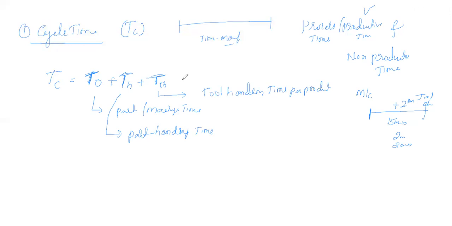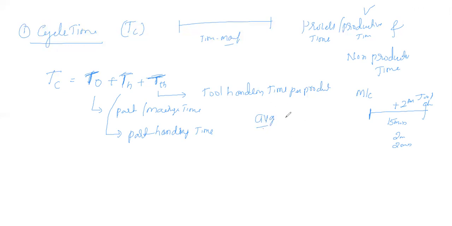So in such cases it requires minimum time to change. In the pallet we need to select a different tool for the different operation. In such cases, that time will be calculated as the tool handling time. So always these are the times which will be calculated as an average: the average tool handling time for the particular product. These are the other things which will be calculated as an average.